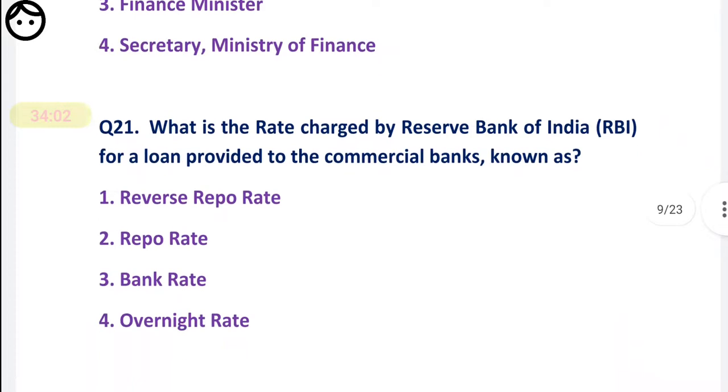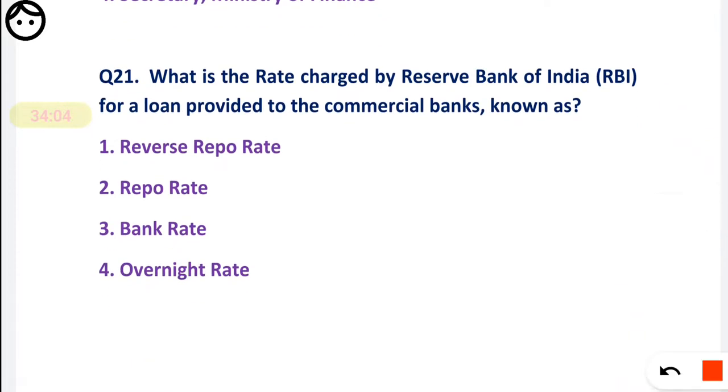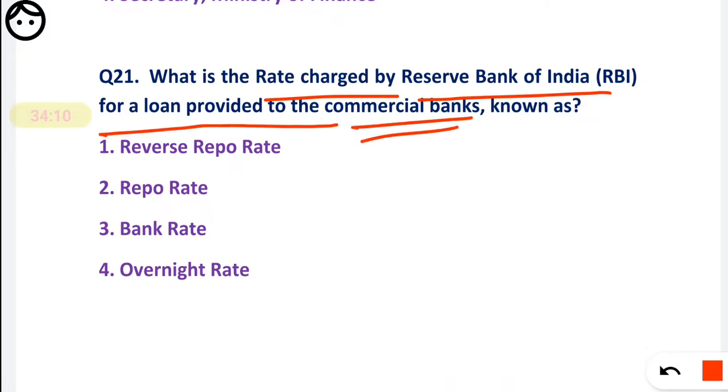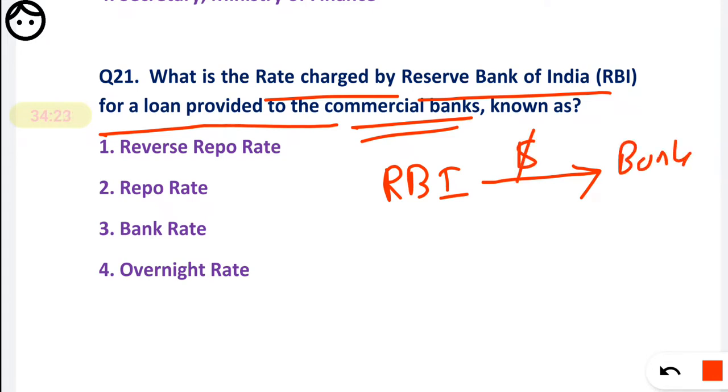Now, question number 21. What is the rate charged by RBI for a loan provided to the commercial banks? So remember friends, we know the RBI can give money to the banks. If it is in the form of a loan, then that rate is called the bank rate.